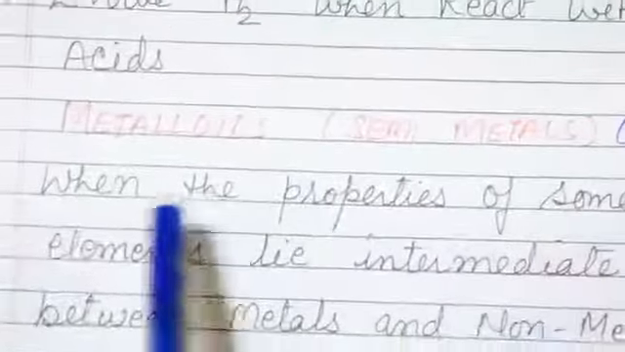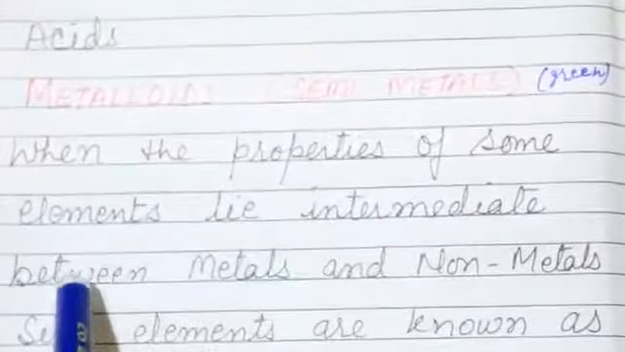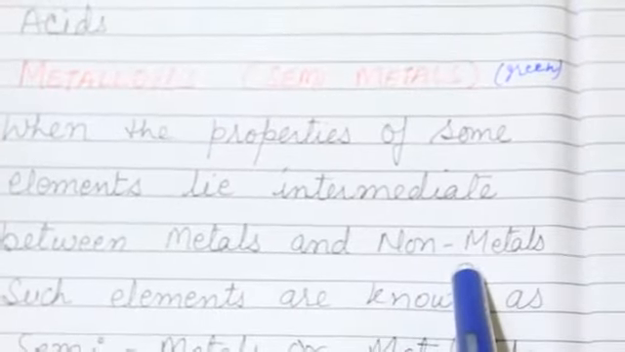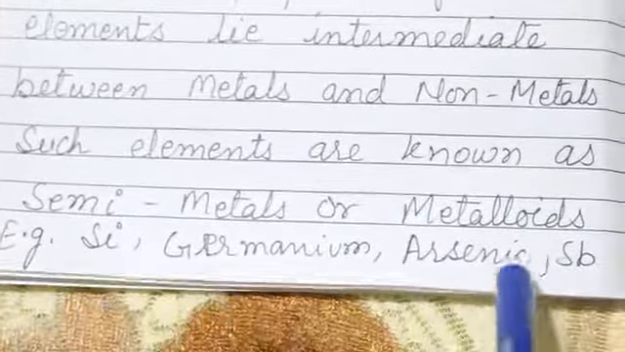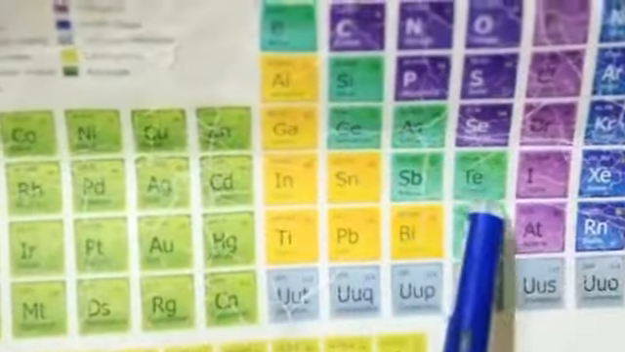Now come to metalloids. Metalloids or semi-metals: when the properties of some elements lie intermediate between metals and non-metals, means they lie between metals and non-metals, such elements are known as semi-metals and metalloids. For example, silicon, germanium, arsenic and antimony. Let's see in the periodic table, this green column is metalloids. All the green column elements are metalloids.